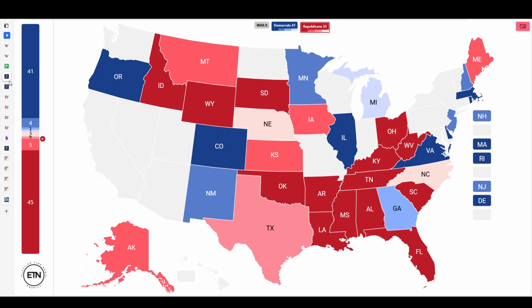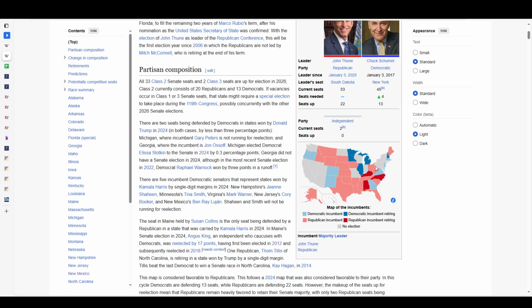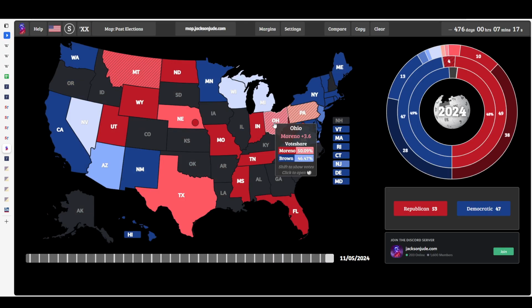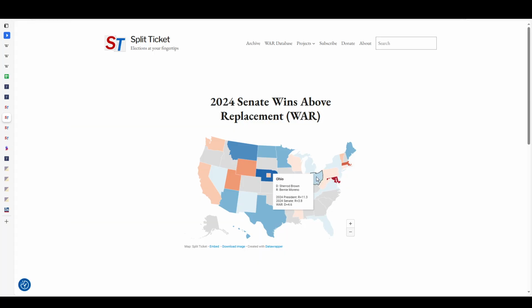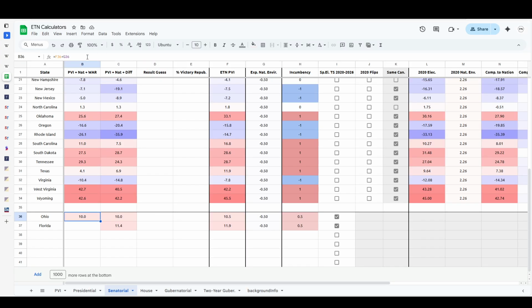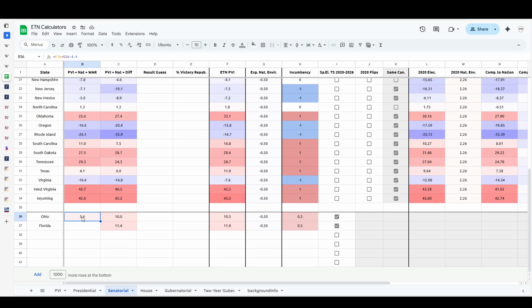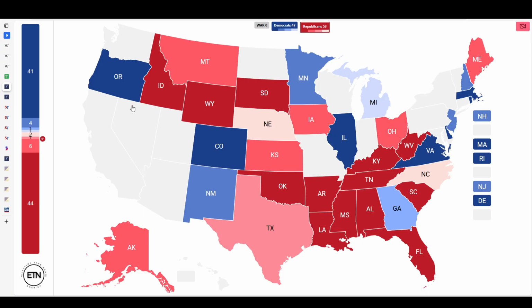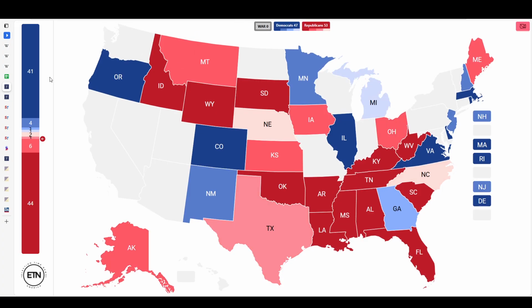Now, an interesting thing is, if we take this number and then drop in this plus this, and then we look at what if Sherrod Brown enters the race. He is the one that just lost the last election to Bernie Moreno. And so if we look at split tickets 2024, 4.6 points above replacement. So then we were going to look at minus 4.4. That's going to be 4.6 points, which means it's actually going to go down to 5.4 points on the wins above replacement map. So that is interestingly still going to be a loss for the Democrats, even with Sherrod Brown in the race.